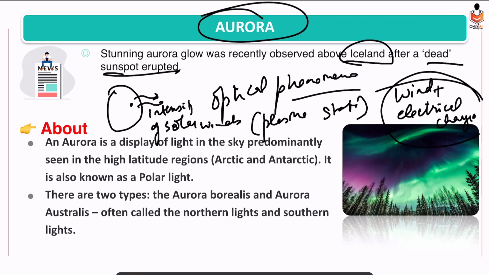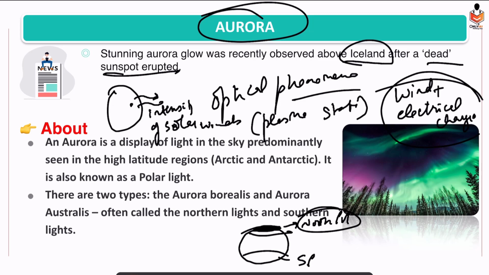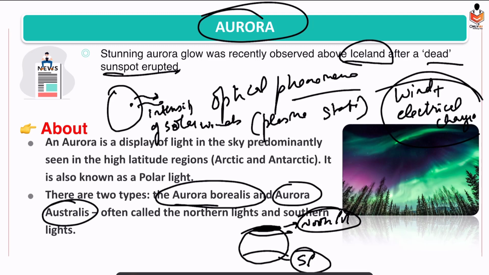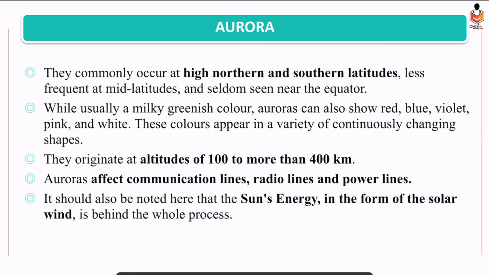First of all, auroras are formed in the high latitude regions. This is Earth, high latitudes beyond the Arctic Circle and Antarctic Circle, right? North Pole region and South Pole region. In the North Pole region, the aurora that forms is known as aurora borealis. And in the south, it is known as aurora australis. Remember, in the south we have Australia, so on that basis we have aurora australis. Alright, so how do solar winds lead to the formation of the aurora phenomenon?